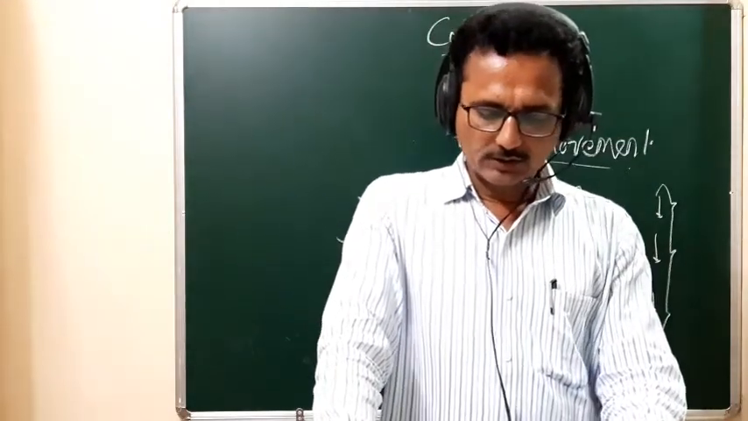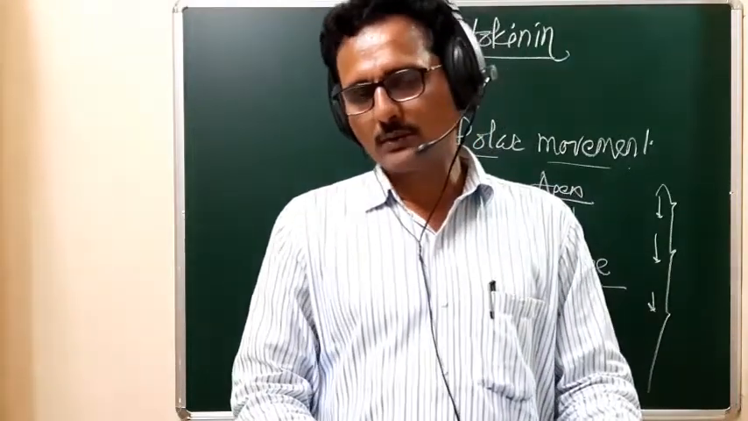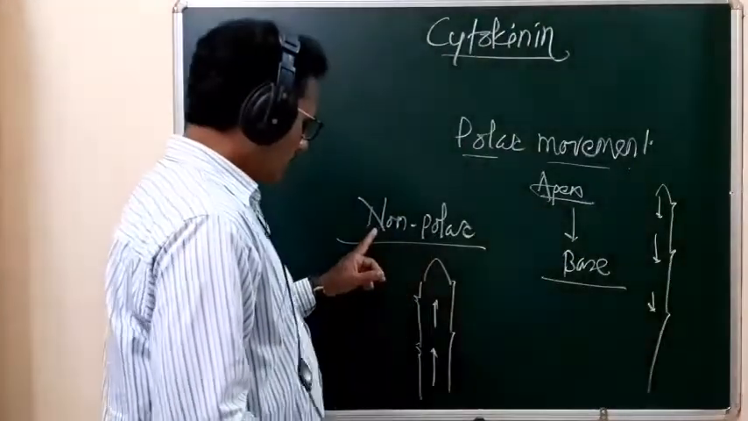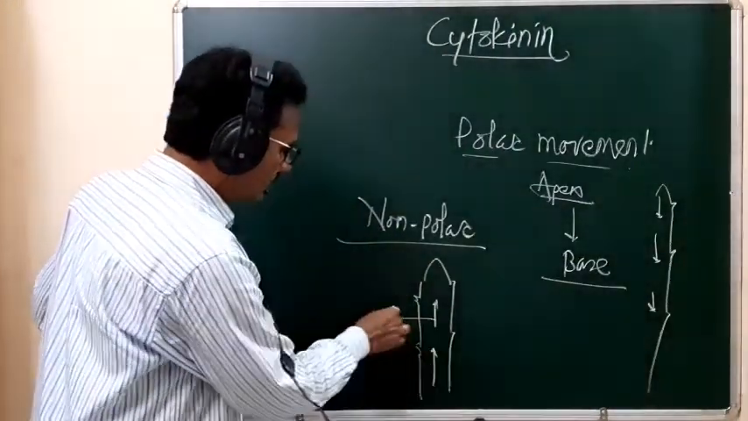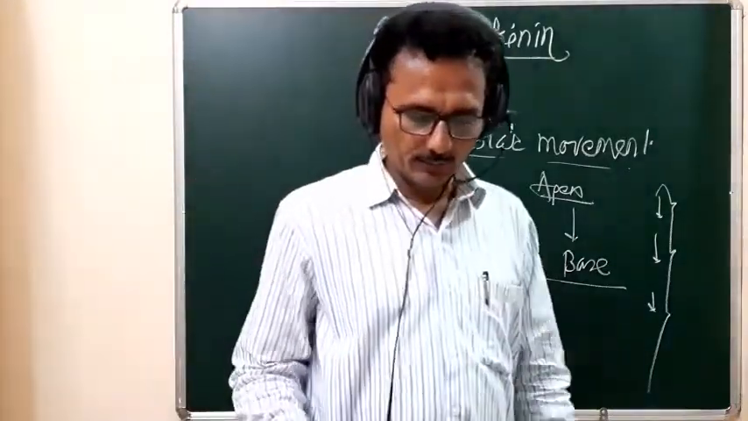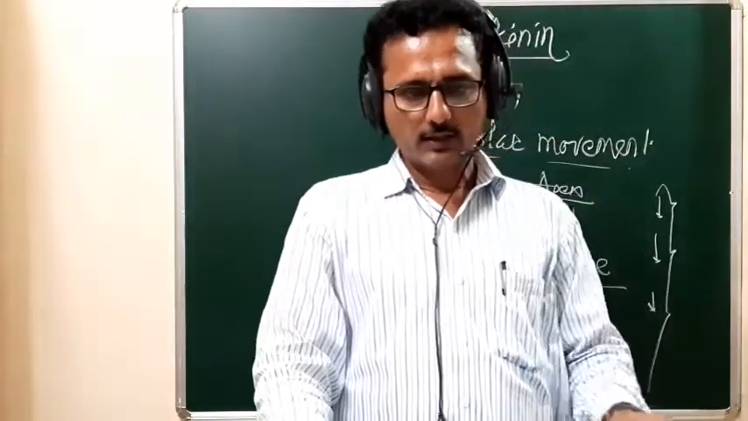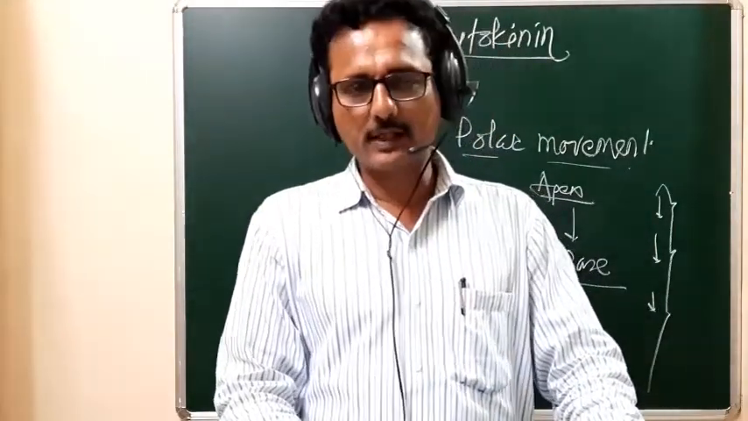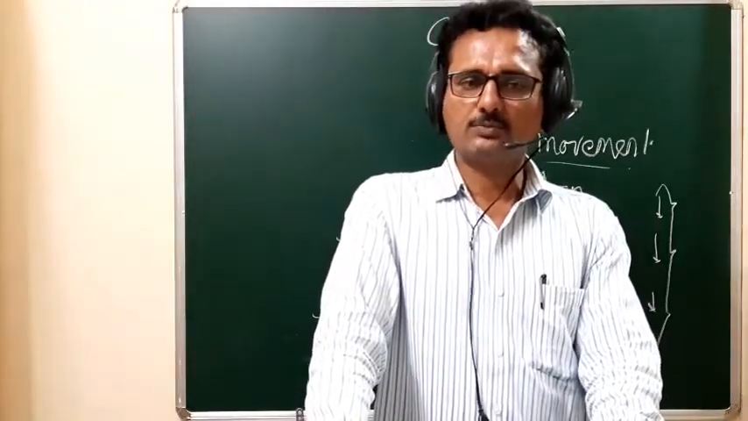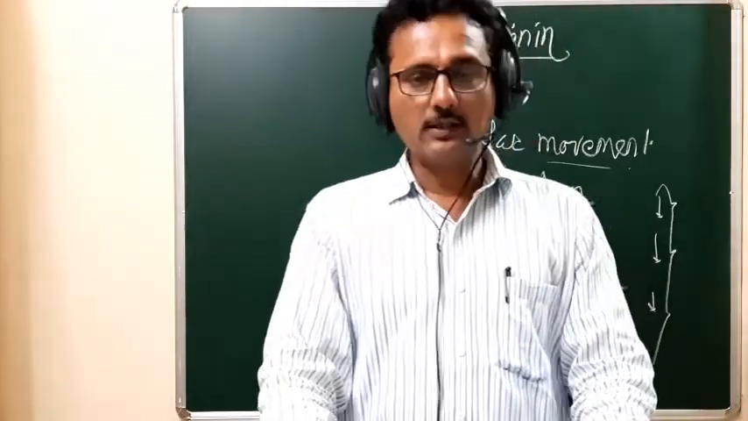See question number 213. The cytokinins are translocated through? How are cytokinins translocated? Remember they show non-polar movement and are translocated through the xylem tissue. This is the way through which cytokinin is translocated in a non-polar way toward the various parts of the plant body, that is, through the xylem tissue. So the first option is your answer.